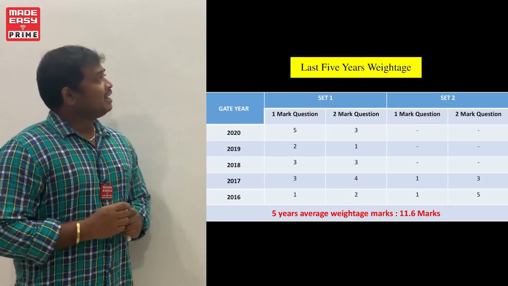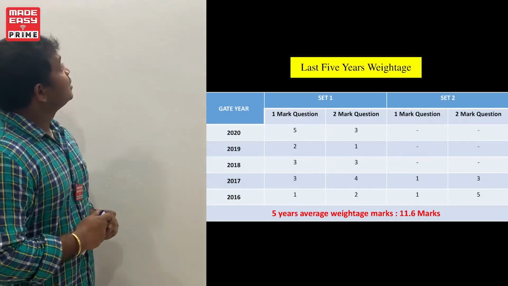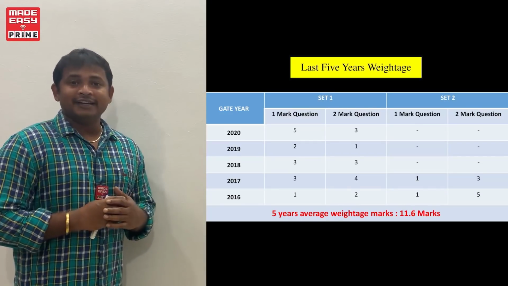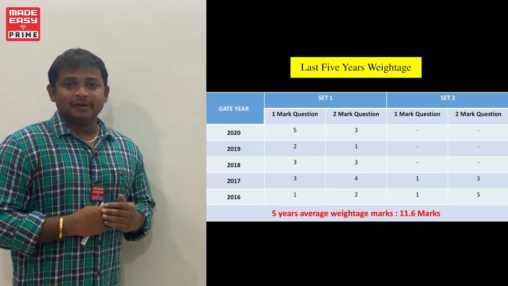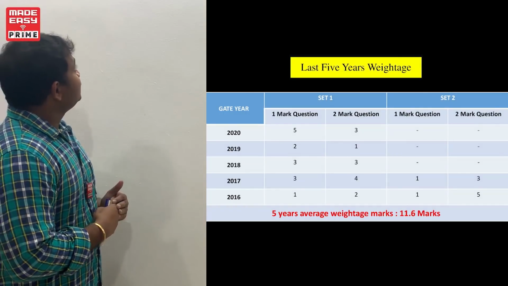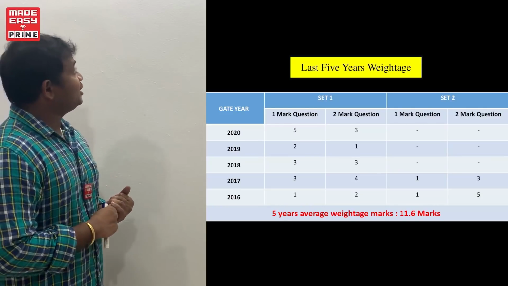Let us see the last 5 years of the computer organization and architecture subject weightage in the GATE exam. Here a table is already displayed to you. You just see the weightage.